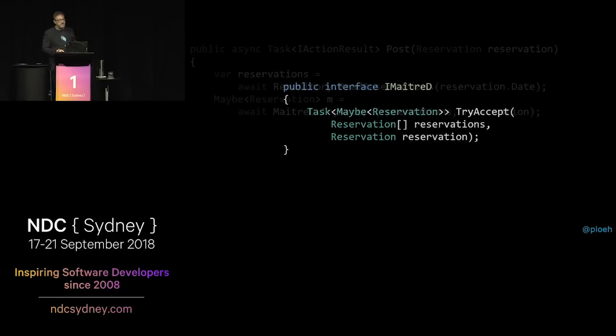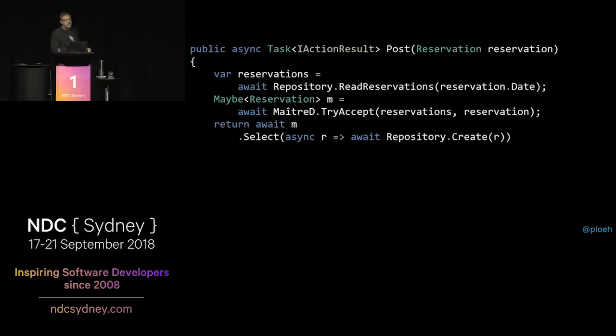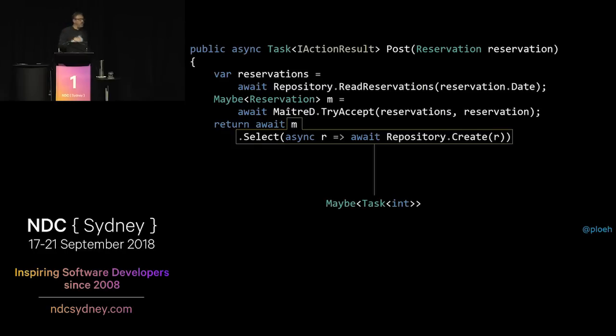This still means we have to change the IMaitreD, but never mind that. We now have a maybe of reservation, but remember, maybe is a functor. So what you can do is go m.select, and then if there's something inside of that maybe, we can go repository create. And again, this is safe. This is going to run if it's populated, and if it's not populated, it's just going to translate an empty maybe of reservation to an empty maybe of int. Well, you'd think it's a maybe of int that it translates into, but actually it's a maybe of a task of an int, and that's because of the asynchrony there. It makes things a little bit more clunky, but we can deal with that. It's not a big problem.